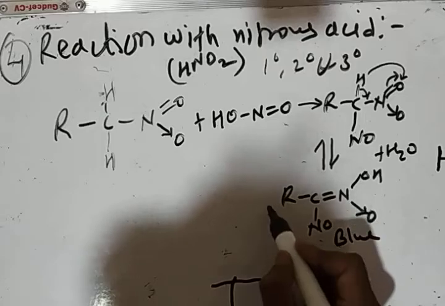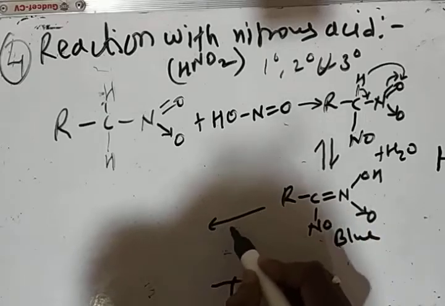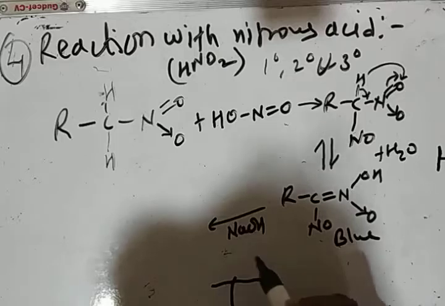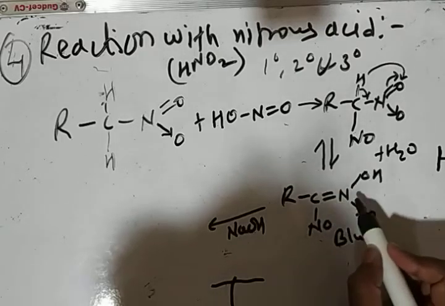This blue colored compound on reacting with NaOH gives the salt of this compound.